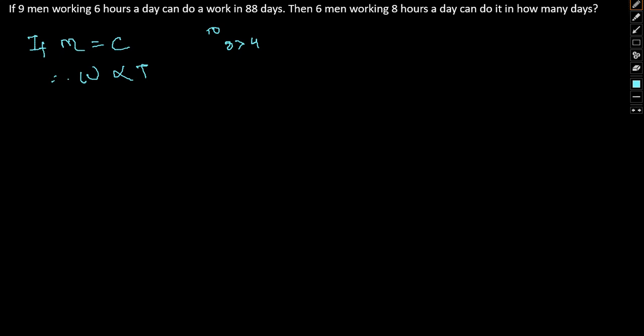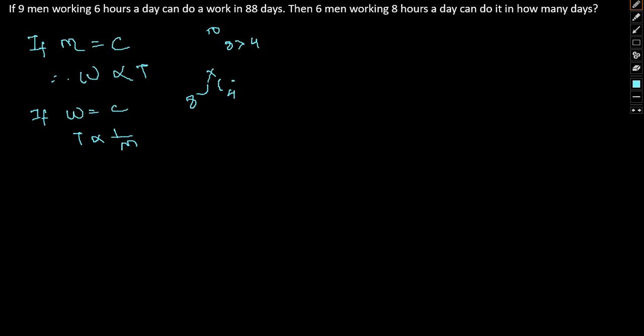Okay, and now if work is fixed, suppose the work is constant, then time will be inversely proportional to the number of men. Simple fact. Suppose we have a work, say x, so 8 men, if they take some amount of time, the time taken by 4 men to do the same will be more, so time will be inversely proportional to men. Okay, so I hope this much is clear.